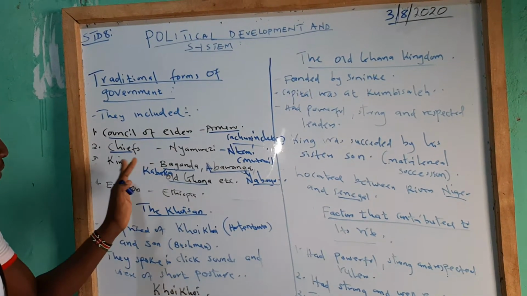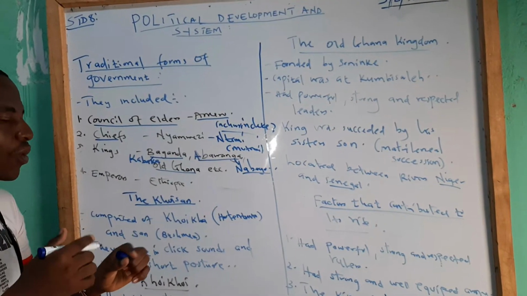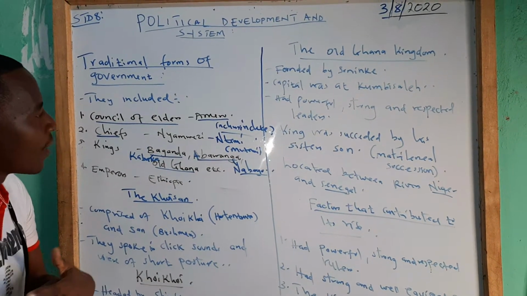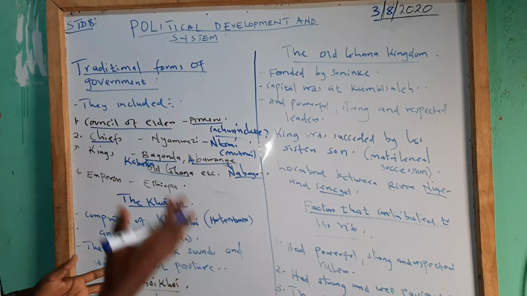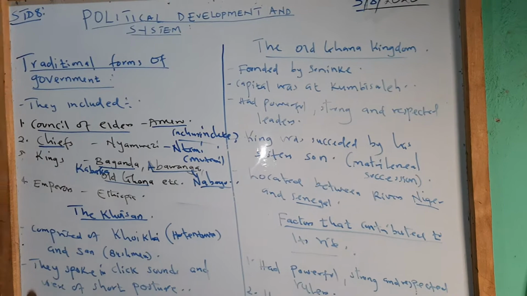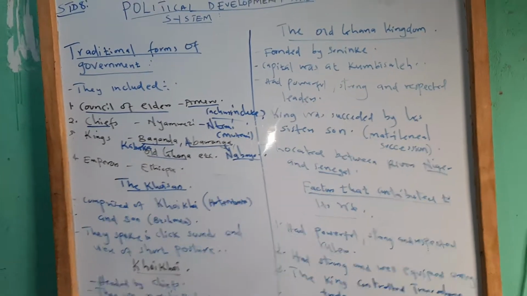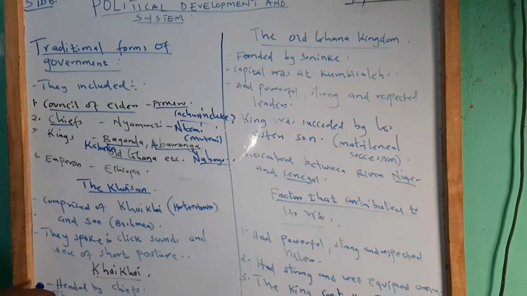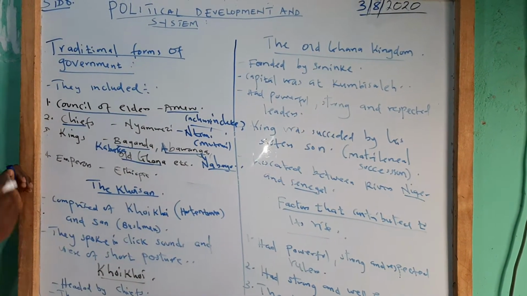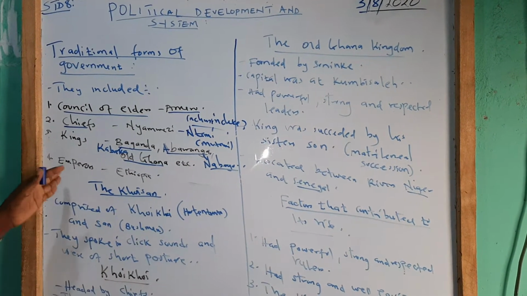Many kingdoms had what we call hereditary kingship, where the king was succeeded by one of his family members, and more so in Buganda it was the son of the king who took over after the death of the king. But in the Old Ghana Kingdom, we shall see a slight difference in the hereditary, where we shall look at matrilineal succession.